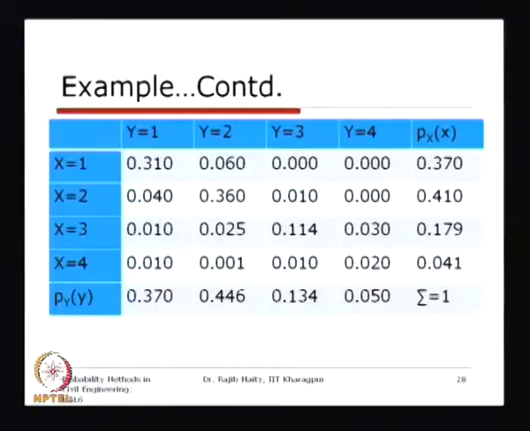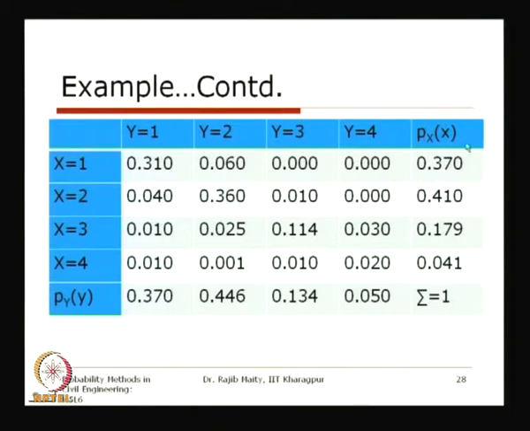So, we have to first calculate the conditional distribution, and from the conditional distribution we have to calculate the mean as per the equation we have just now seen. This is the joint distribution, where x equals 1, 2, 3, 4, 4 different states, and y equals 1, 2, 3, 4, 4 different states, and these are their marginal distributions.